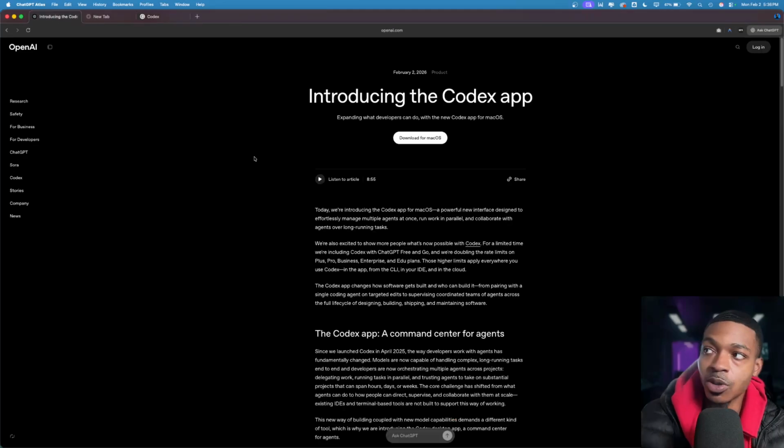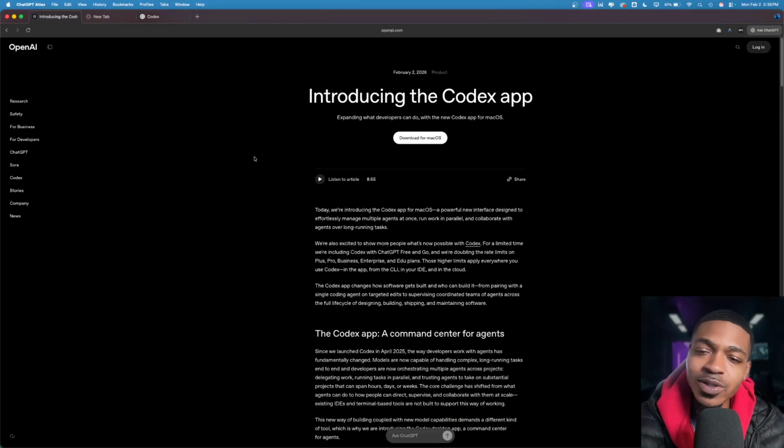Okay, it's not going to show up. Whatever. Introducing the Codex app. Okay. I'm pretty excited about this because this feels like Codex turning into its own full-fledged product instead of just a model, similar to like a Cursor. Cursor of course has its agents, but it has the IDE experience as well.